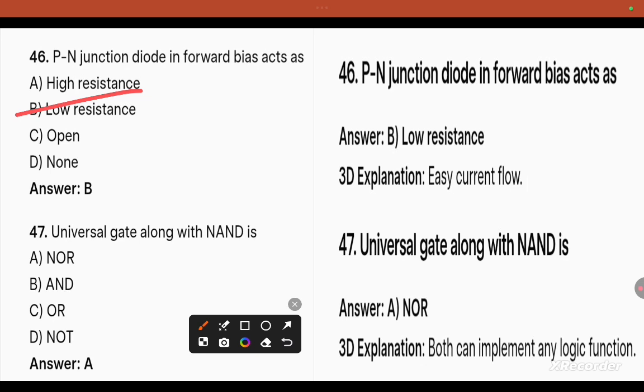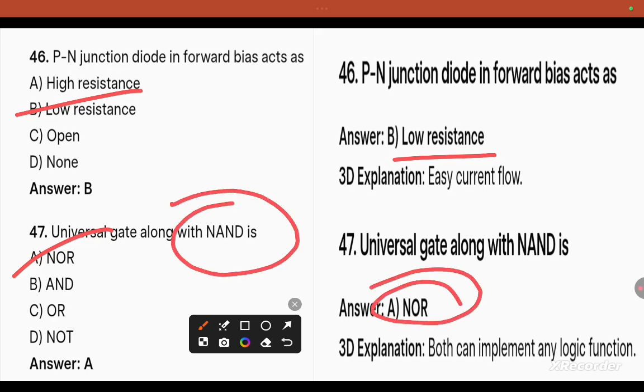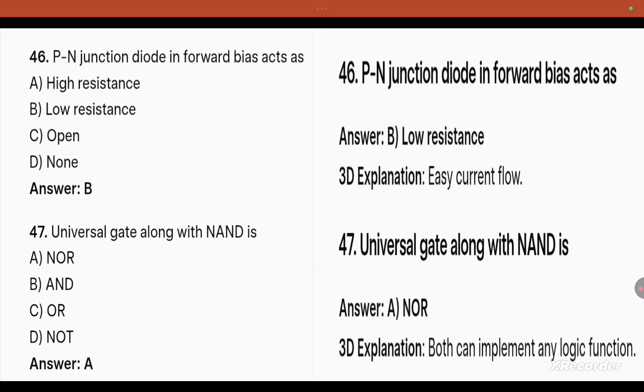Universal gate along with NAND is the NOR gate. A PN junction in forward bias acts as low resistance, high current. Okay, clear? So the universal gate along with the NAND gate is the NOR gate. NAND and NOR gates both are known as universal gates.